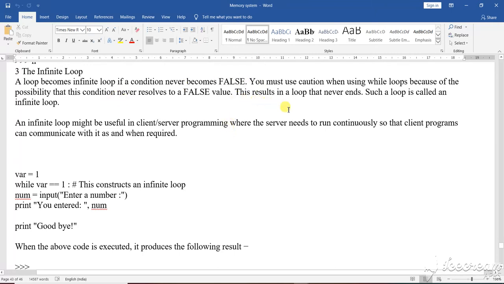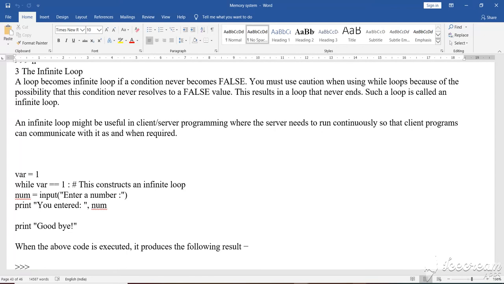Another name for the infinite loop is a never-ending loop, which means it will not end. This pattern appears, for example, in client-server programming systems, where the server runs continuously and communicates with the client program as required.